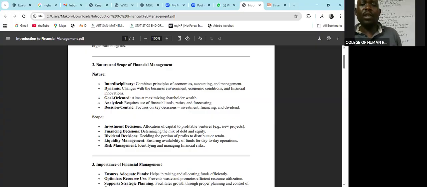Financing decisions. We have different sources of finances. We can get finances from a loan. We can get finances by selling shares. We can get finances by issuing debentures. We can actually get some assets through credit. All those are financing options. But which one is the best? Because every source of finance will come with a cost. You get a loan, maybe it is a 15% loan, so you'll pay an interest of 15%.